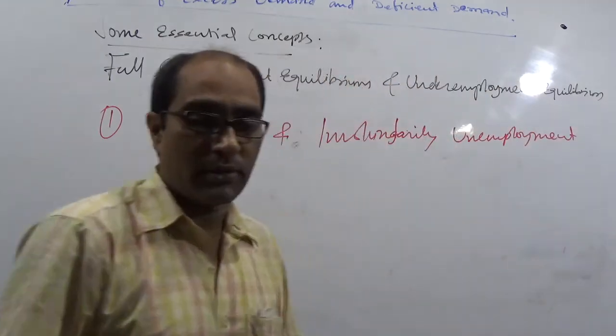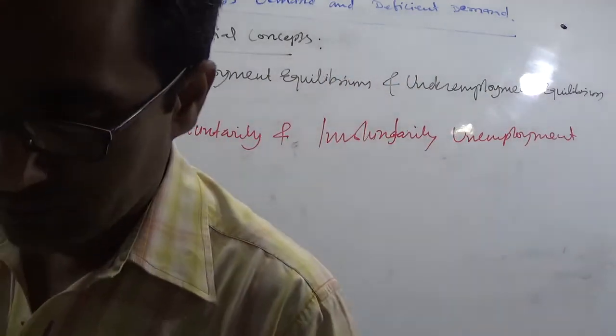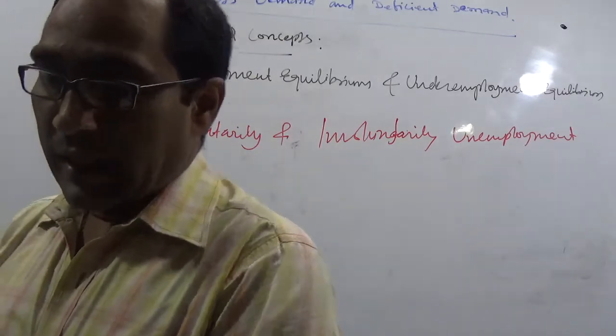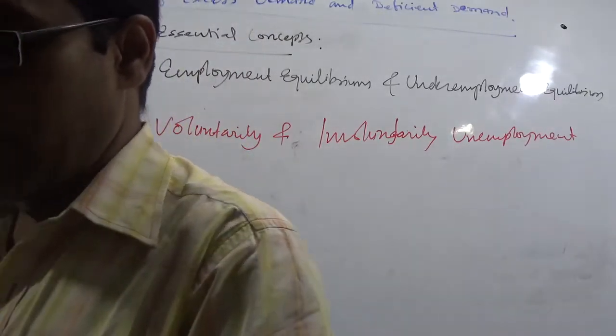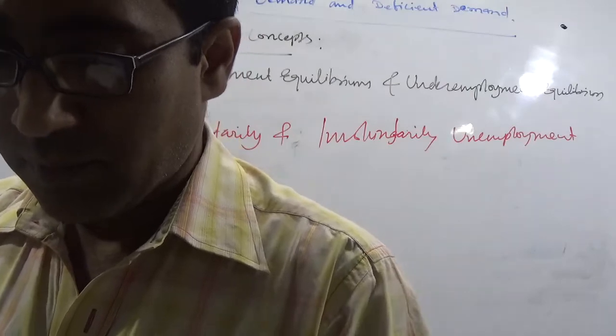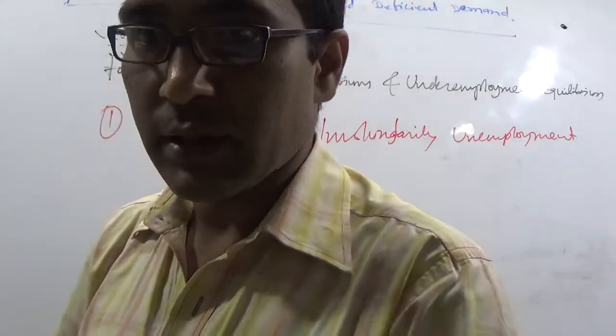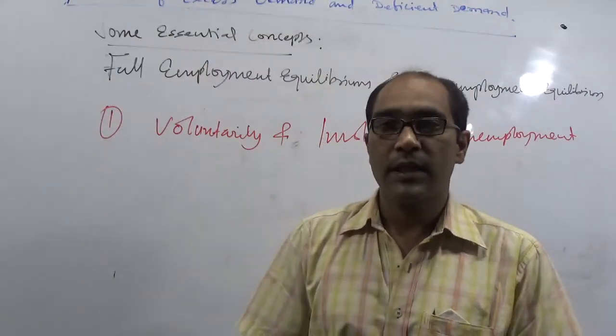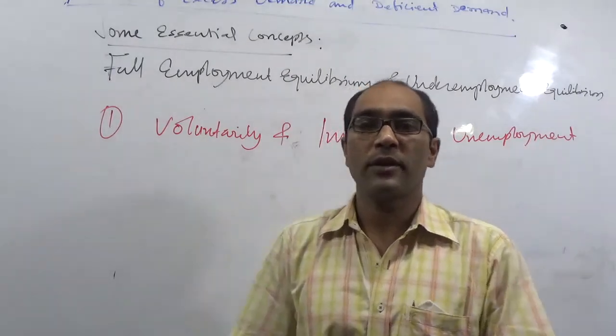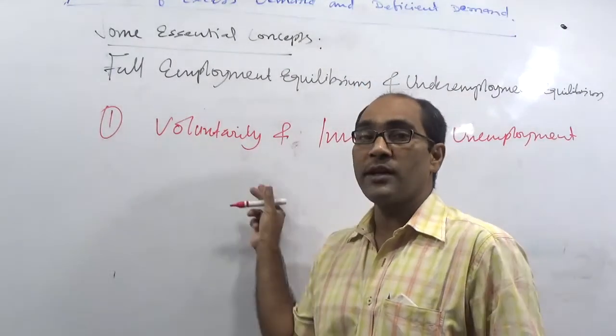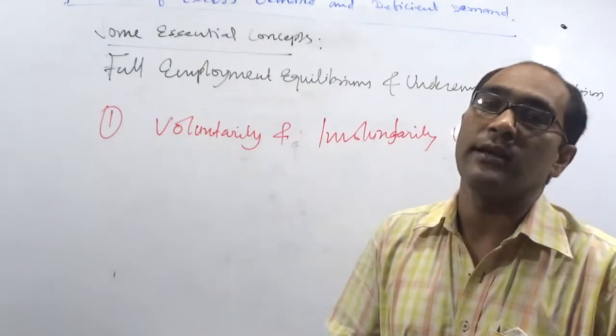After discussing this, you can get clear knowledge regarding full employment and how it is possible. According to the classic concept of economists, there are two types of unemployment in the economy. One is voluntary, another involuntary.